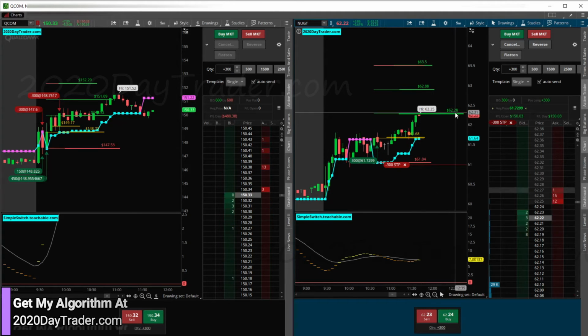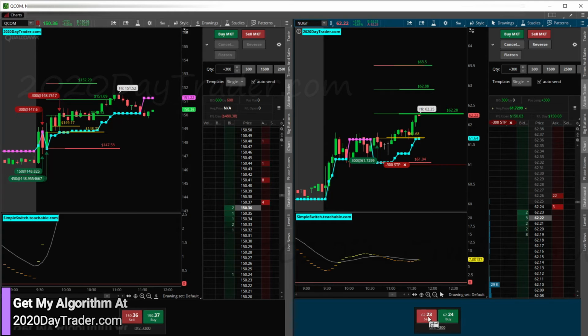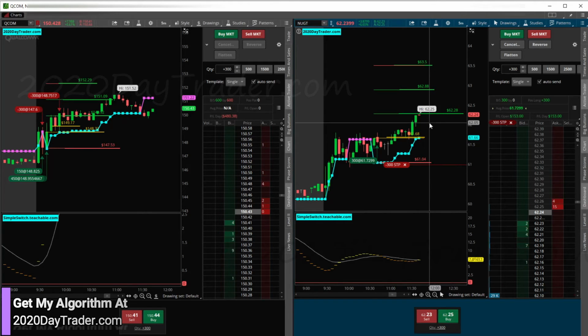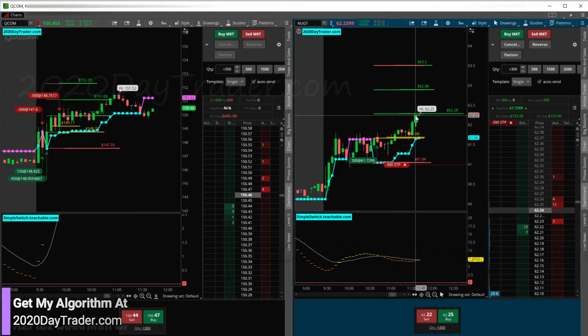All right, so yeah, it's 62.28. What we're looking for on the bid here, just pop above that, and we'll put our stop in, trail it up, and see if we could squeeze more out, or does it back up and we just take our 62.28. Either way, though, this candle just closed. It didn't hit the target yet.